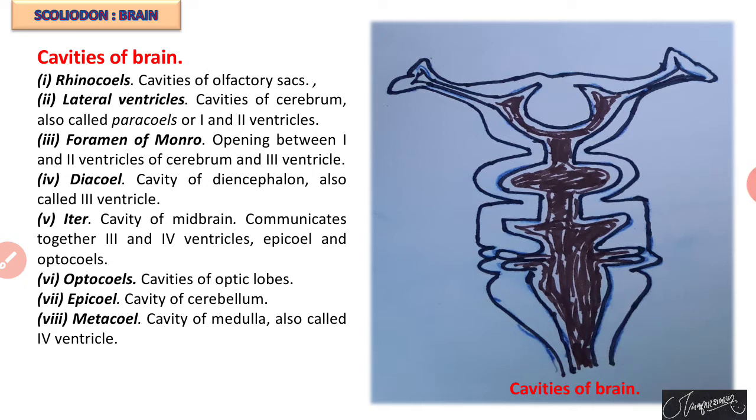First, the cavity of the olfactory sac is called rhinocoel. Coel means cavity. Rhinocoel is the cavity of the olfactory sac. There is a pair of olfactory sacs, so there is a pair of rhinocoels.